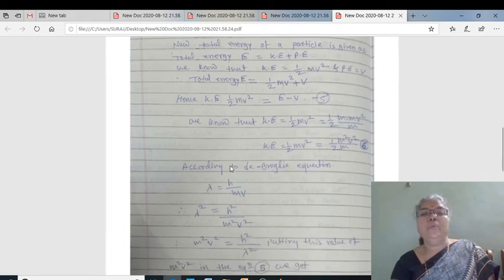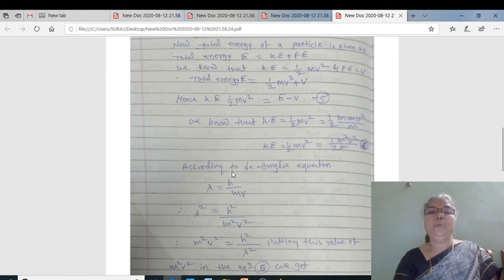Again, we know that kinetic energy is equal to 1/2 mv square. We may write this equation as 1/2 into m, meaning m square into v square upon m, that is m square v square by 2m. These two equations are the same, and this is our expression number 6.